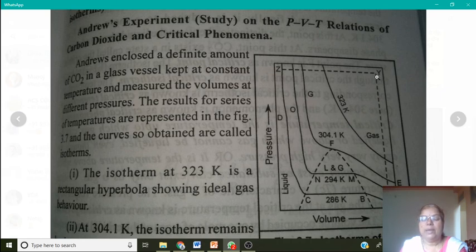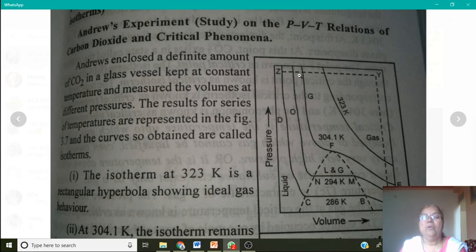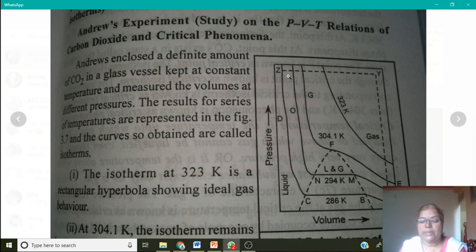Now suppose the gas is cooled without change in pressure, so that the temperature and the volume both decrease along YZ, and at point Z the CO2 will exist in a liquid state.